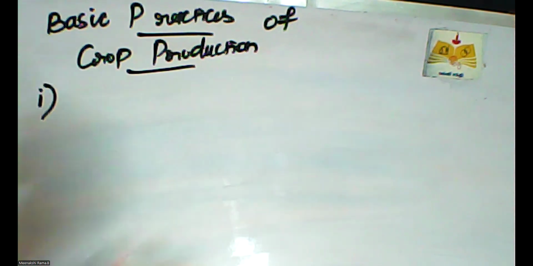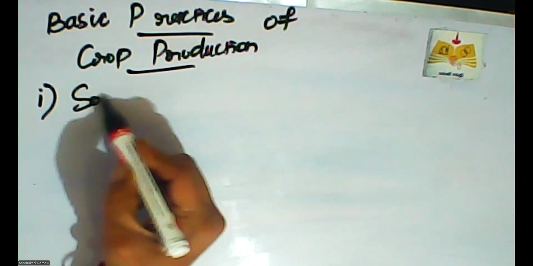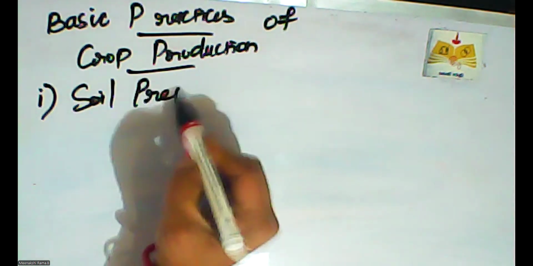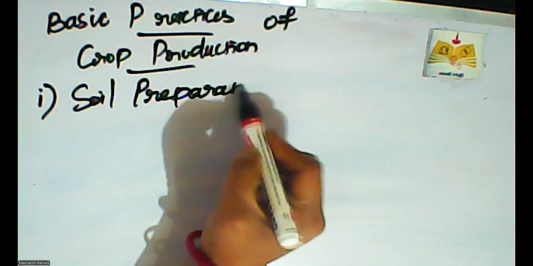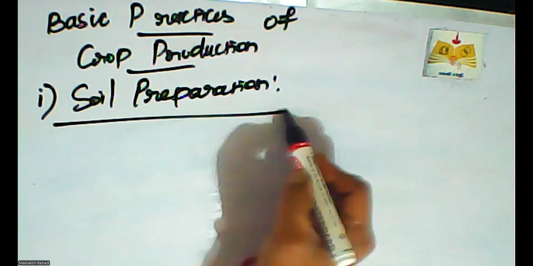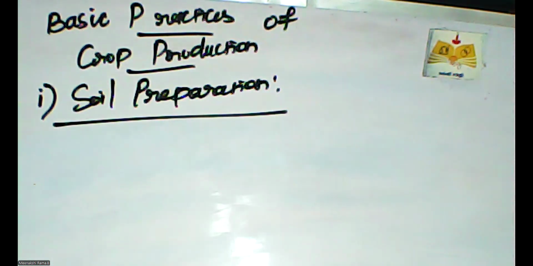So, the first category is soil preparation. Soil preparation is the first stage of the practices of crop production. The soil is the important property for producing crops. The most important aspect in the agricultural process is the soil.